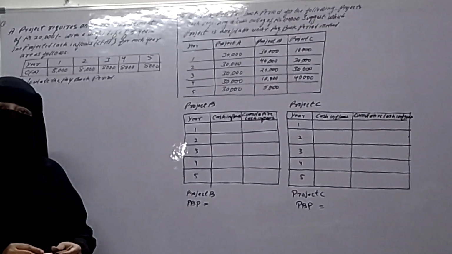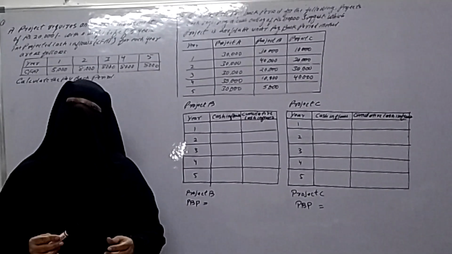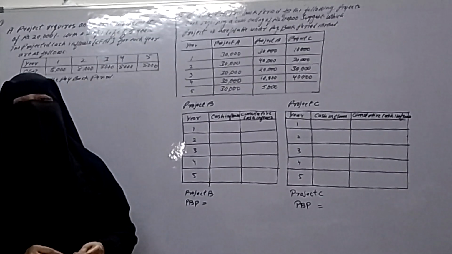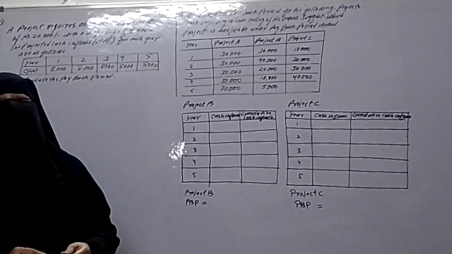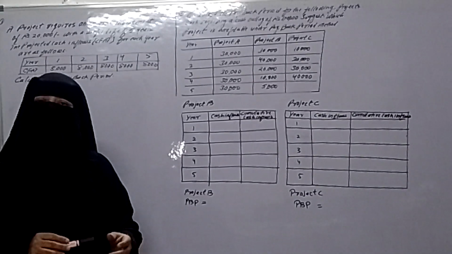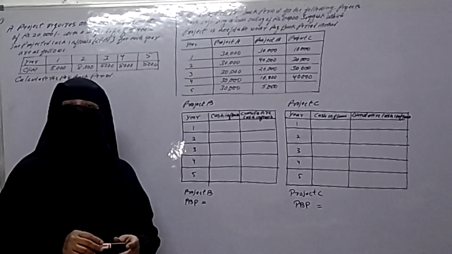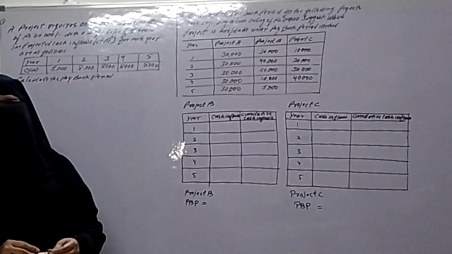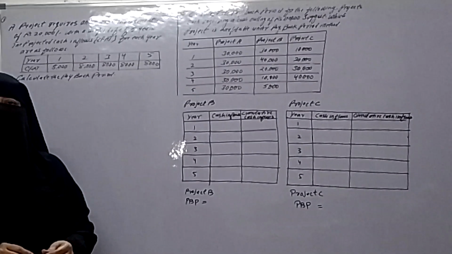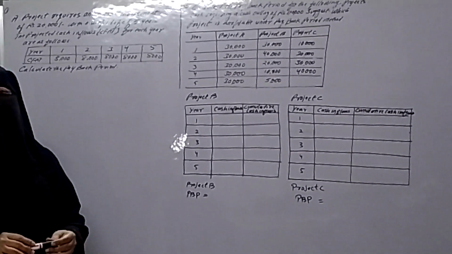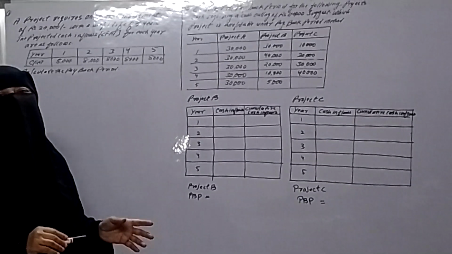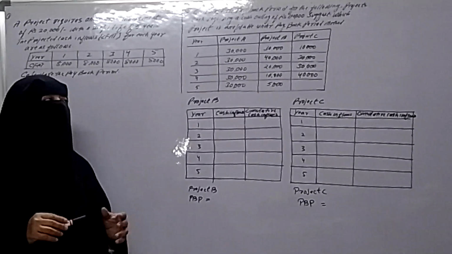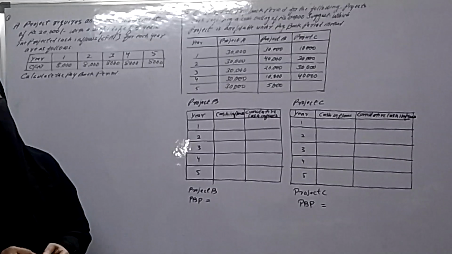And in modern techniques, we have profitability index, net present value method, and internal rate of return, IRR. In this video, I am going to explain the traditional technique, and under it, the first one is payback period. So I will explain the problems of the payback period method.